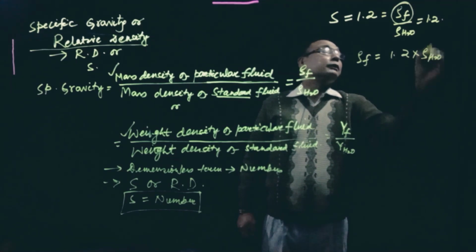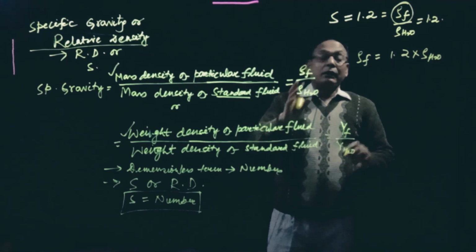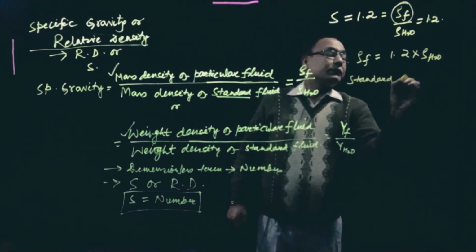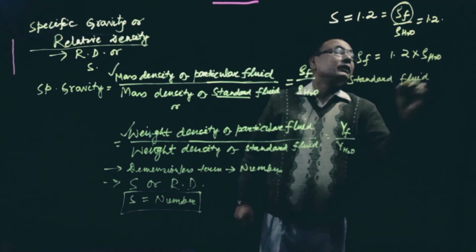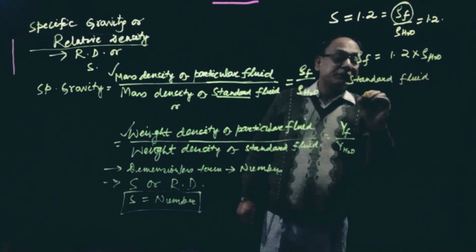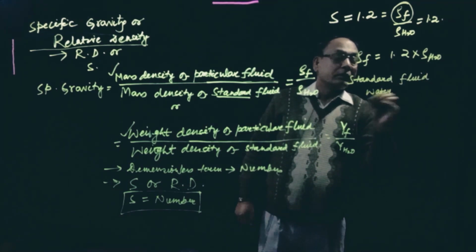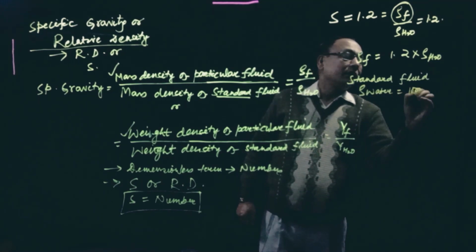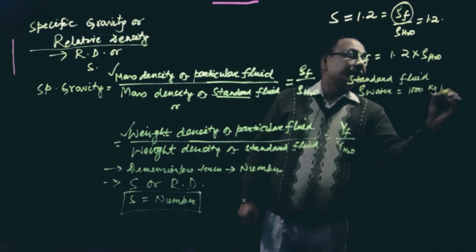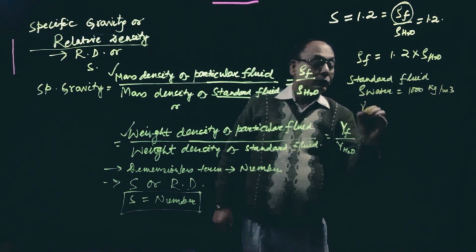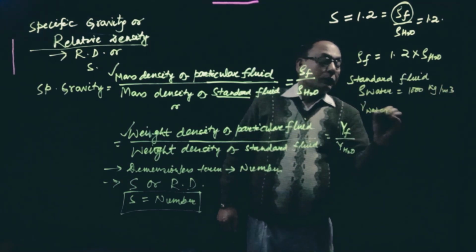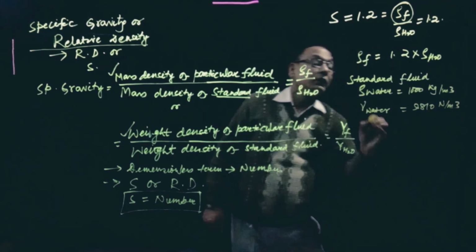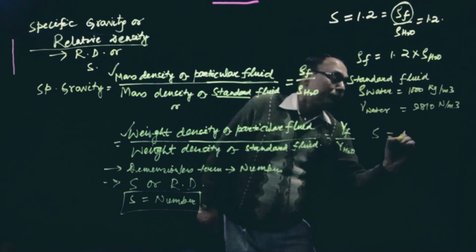For the standard fluid, water, the mass density is 1000 kg per meter cube and the weight density is 9810 Newton per meter cube. So S is equal to 1 for water.